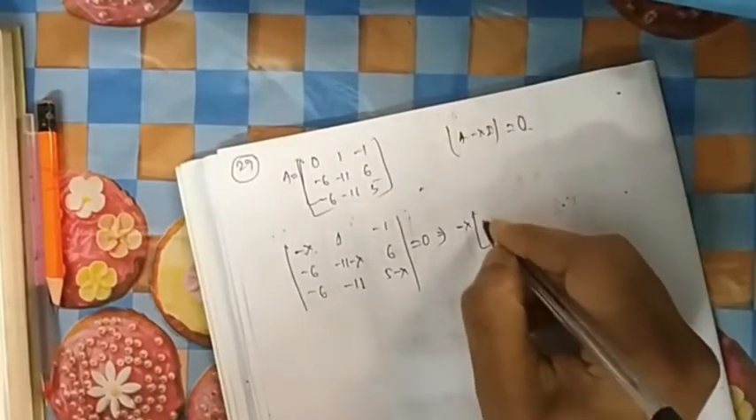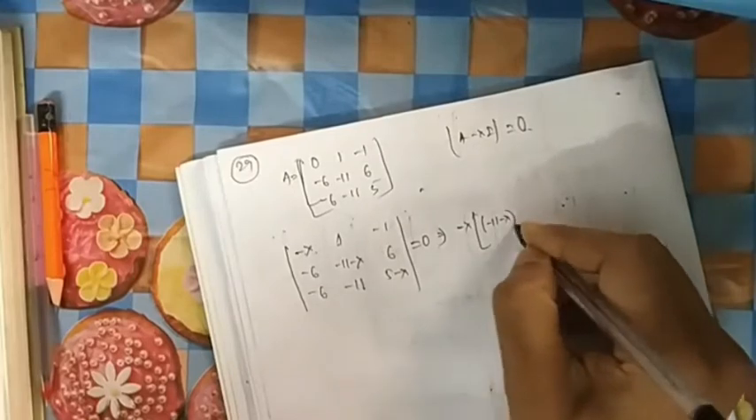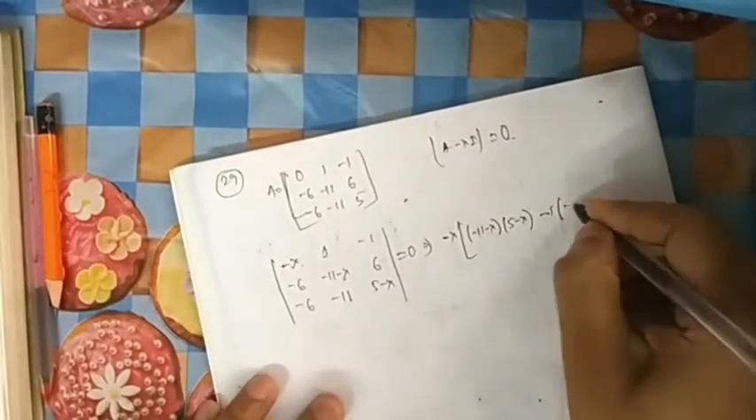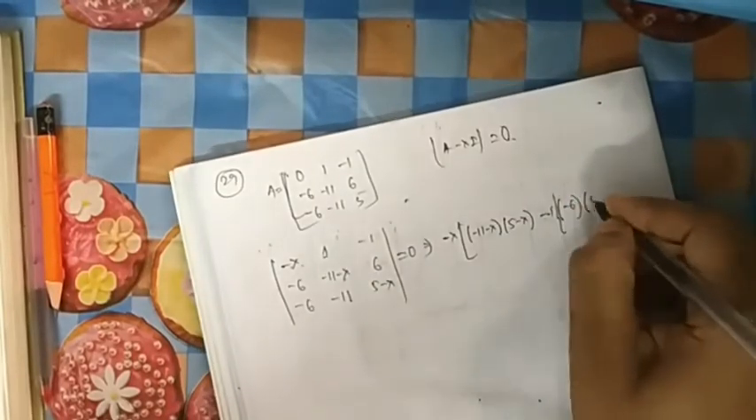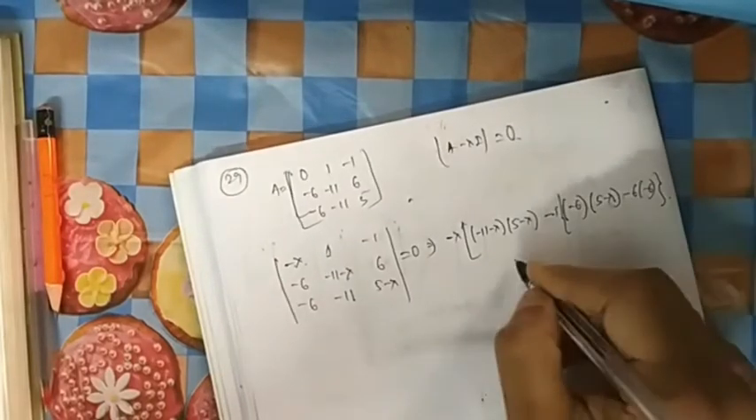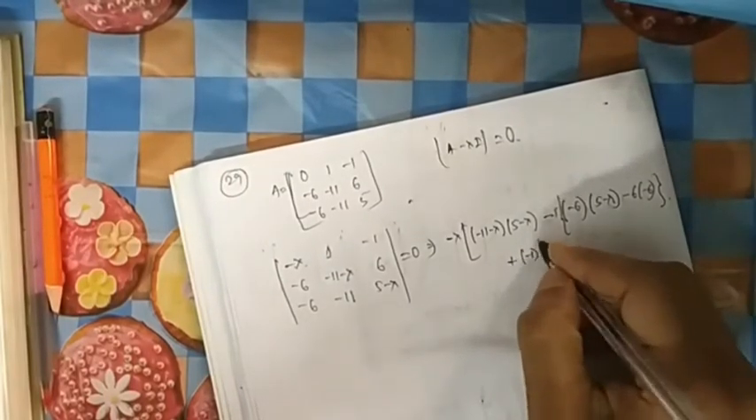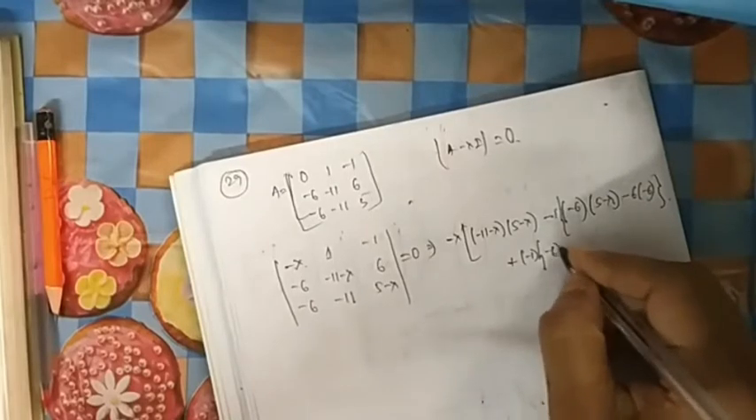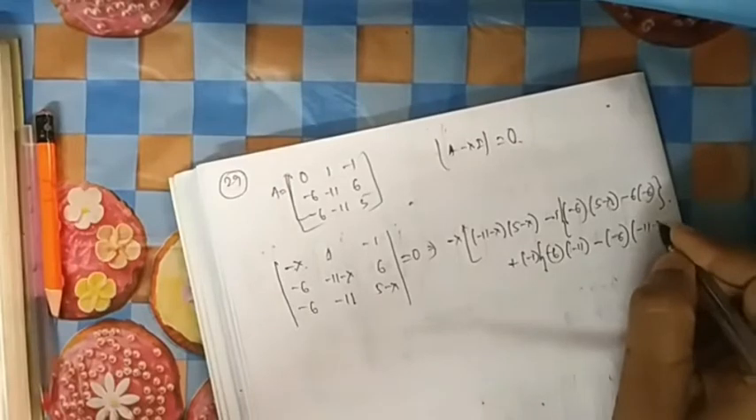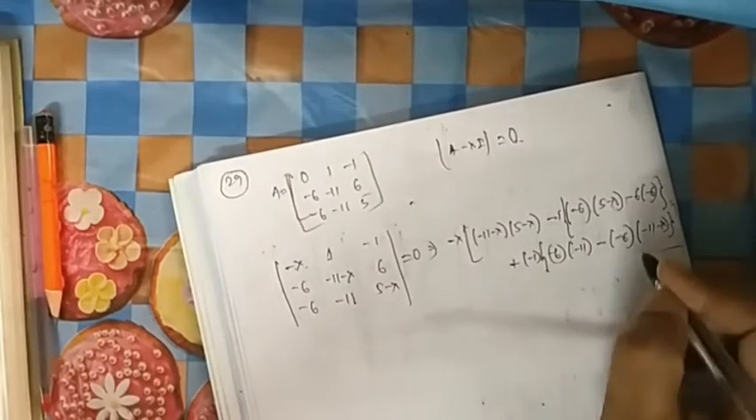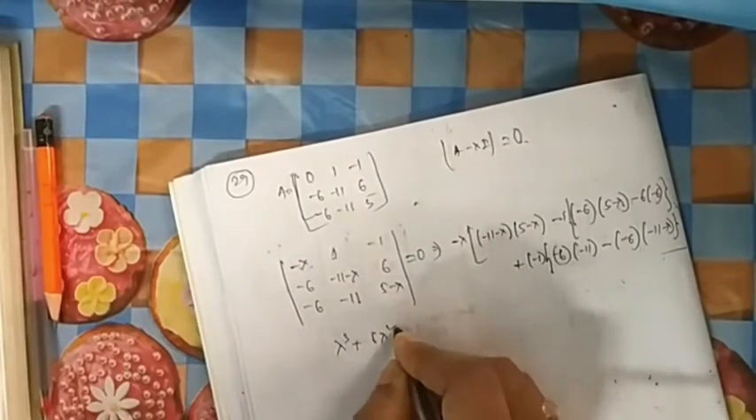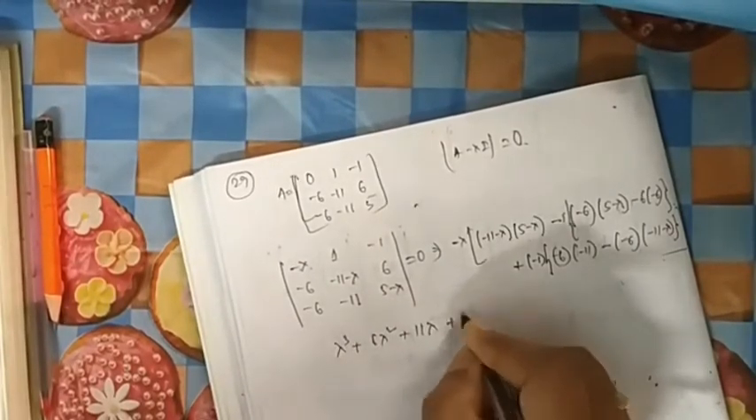Minus lambda into, okay, let me write it. This into this: 5 minus lambda, minus 1 into minus 6 into 5 minus lambda, minus 6 into minus 6, then plus minus 1 into minus 6 into minus 11 minus 6 into... there are lots of plus minus to take care of. So if you do it, finally you will find something like this: lambda cube plus 6 lambda square plus 11 lambda plus 6 equal to 0.